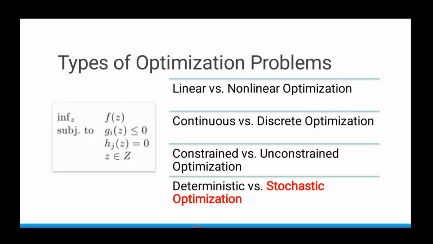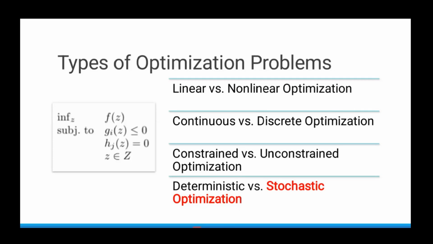We classify them as linear and nonlinear optimization, continuous or discrete optimization, constrained and unconstrained optimization, deterministic and stochastic optimization. Linear and nonlinear, based on what model we use, what objective functions we use, we can classify the optimization problem into linear as well as nonlinear optimization problem. To begin with, now we will discuss linear optimization problems and continuous and discrete optimization problems.